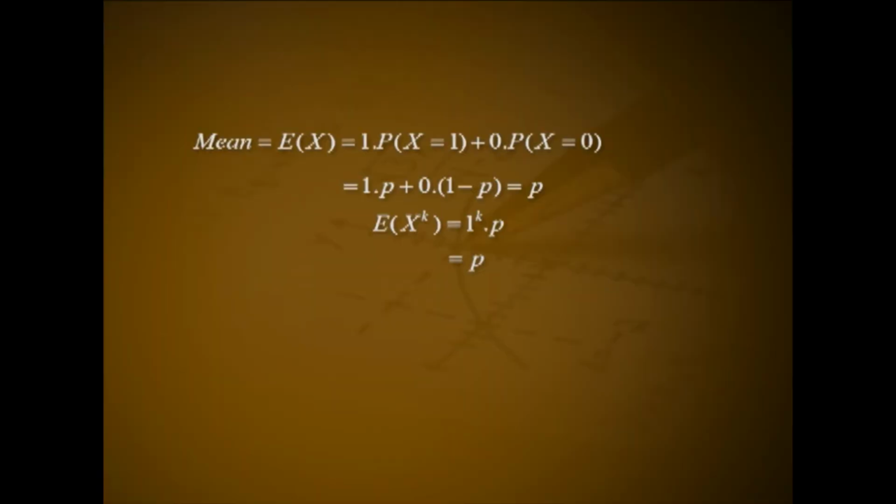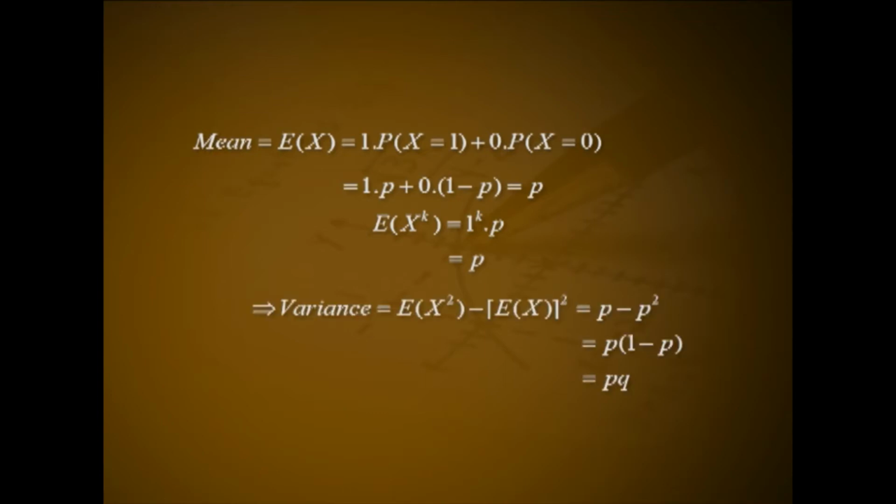Mean and variance. Mean equal to expectation of X, that is equal to 1 into P(X = 1) plus 0 into P(X = 0), that is 1 into p plus 0 into (1 - p), that is p. Expectation of X raised to k equal to 1 raised to k into p, that is also equal to p. This implies variance equal to expectation of X squared minus the square of expectation of X, that is equal to p minus p squared, that is p (1 - p), or that is equal to pq.